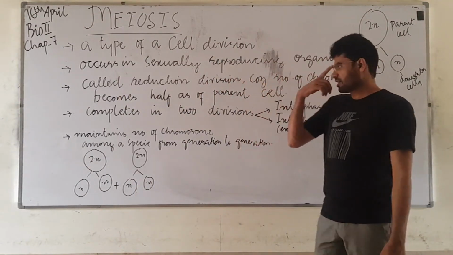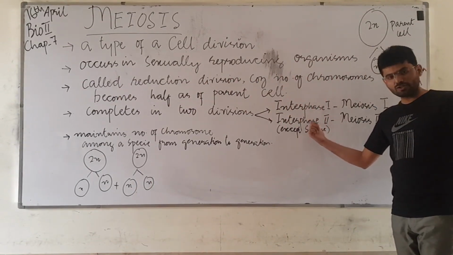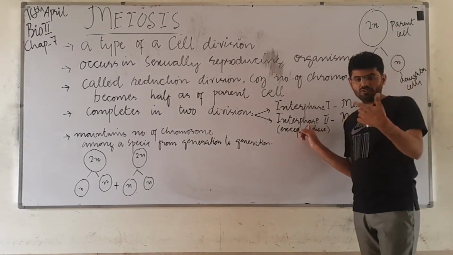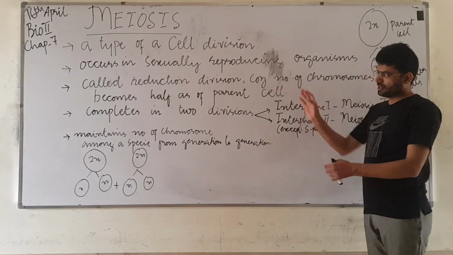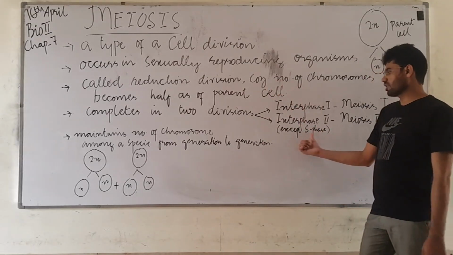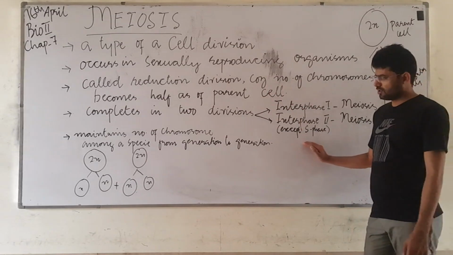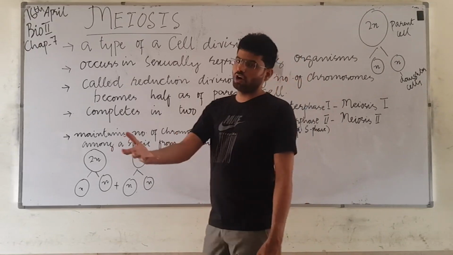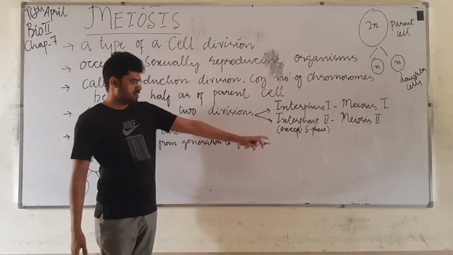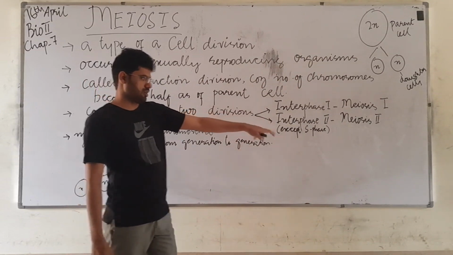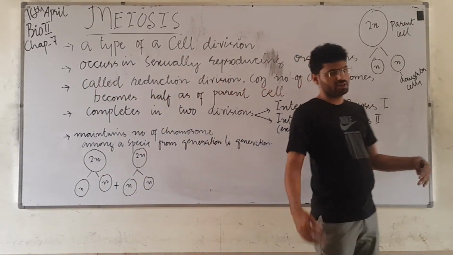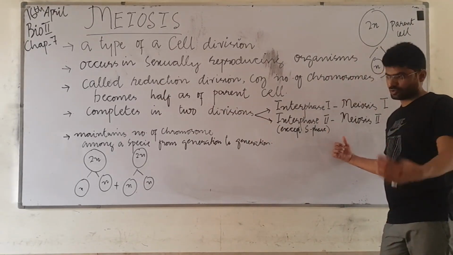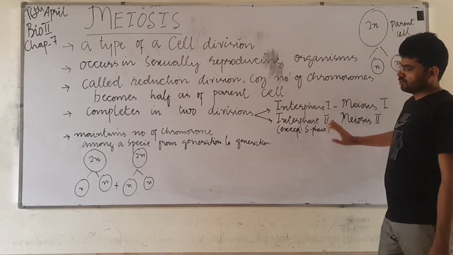Then comes interphase 2. In interphase 2 there will be G1, but there will not be any S phase, which we will discuss later, how the S phase does not happen. As I have already written on the board, in interphase 2 the phases will go on by their process, but the S phase will not happen. After G1 there will be G2, and then prophase 2, metaphase 2, anaphase 2, and telophase 2.